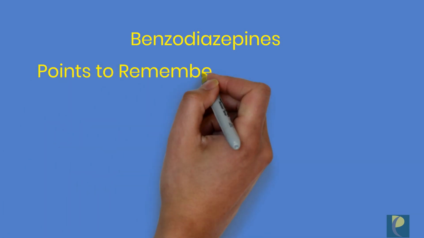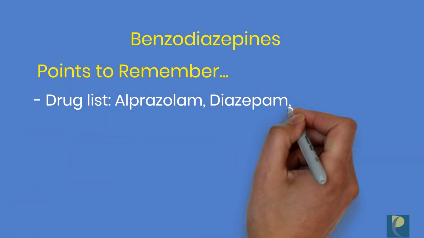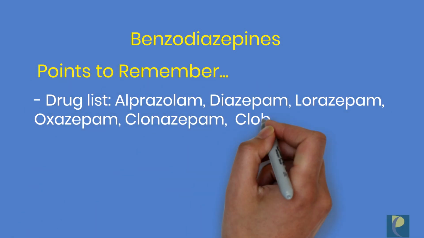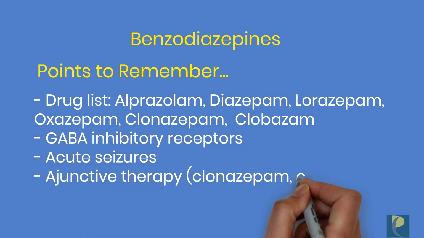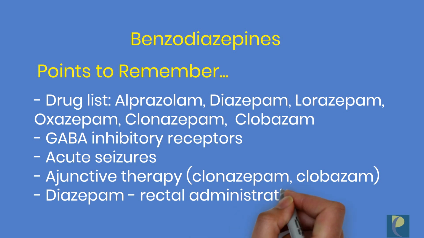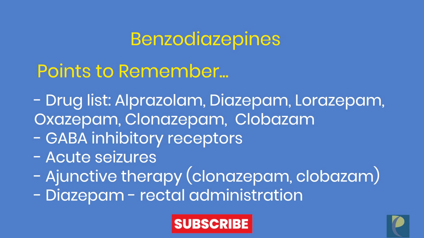Benzodiazepines. Benzodiazepines include alprazolam, diazepam, lorazepam, oxazepam, clonazepam, and clobazam. These drugs bind to GABA inhibitory receptors to reduce the firing rate. Most of the benzodiazepines are reserved for acute seizures or emergent situations due to tolerance. There are some drugs like clonazepam and clobazam which are used as an adjunctive therapy for particular types of seizures.